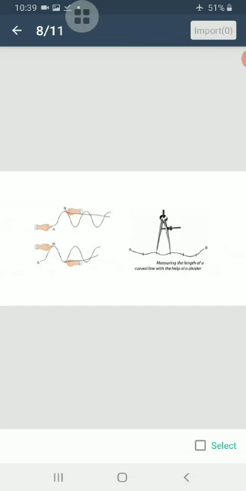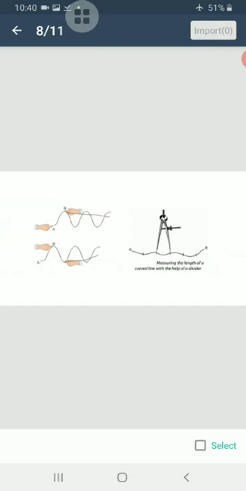By using a divider, we can measure the length of a curved line. First, open out the divider so that its legs are a small distance apart. Place one of the legs at one end of the line and now put the other leg on the line. Take the divider along the line and count the number of steps in which it covers the entire length of the line. If some portion less than the distance between the two legs is left out, measure it separately by adjusting the distance between the legs.